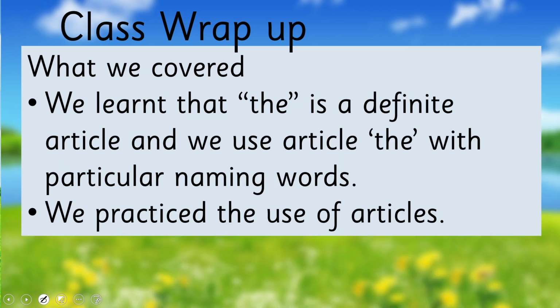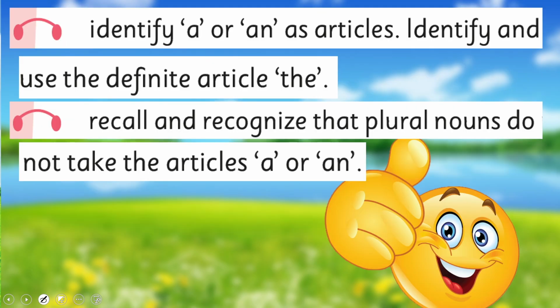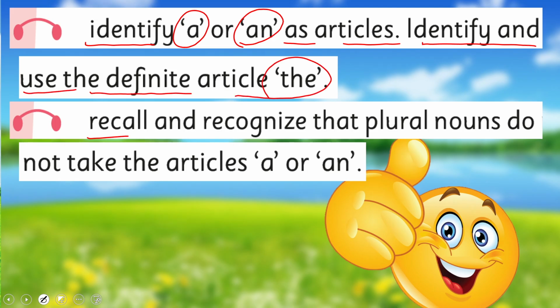And we further learnt that the is a definite article, and we use article "the" with particular naming words, and we practiced the use of articles. So in this way, we achieved our today's SLOs, that were to identify a or an as article, identify and use the definite article "the", recall and recognize that plural nouns do not take the article a or an.